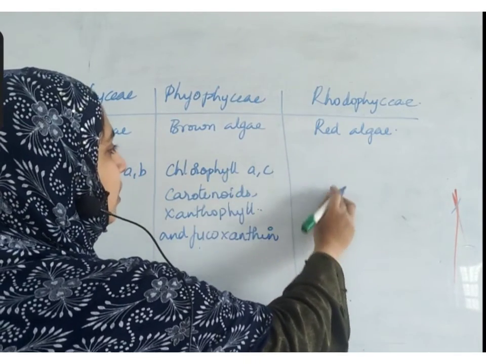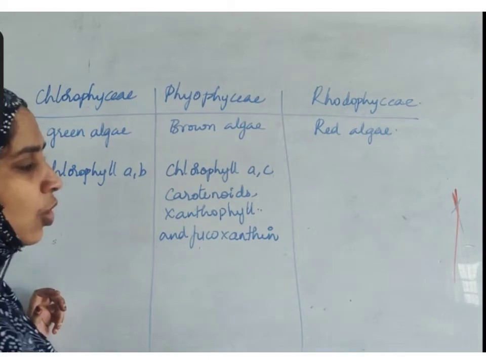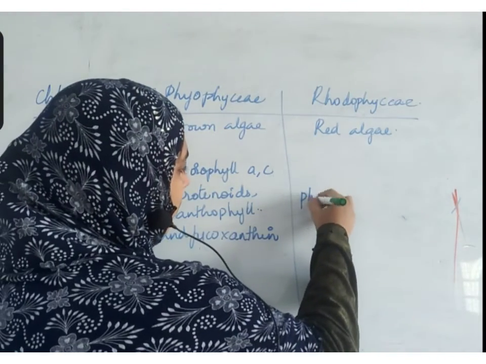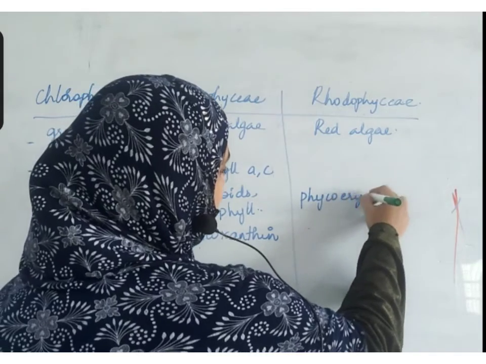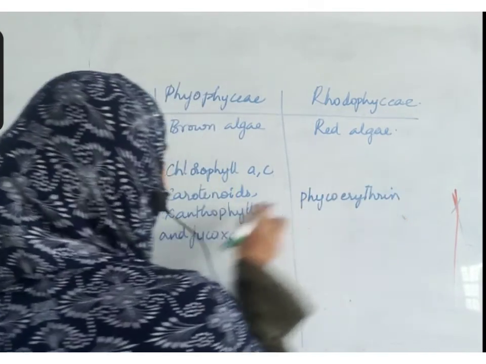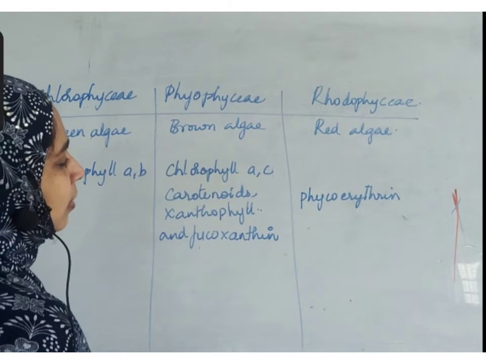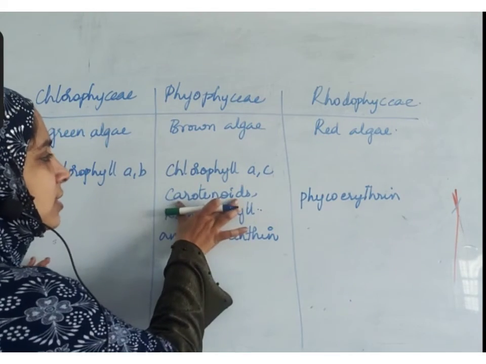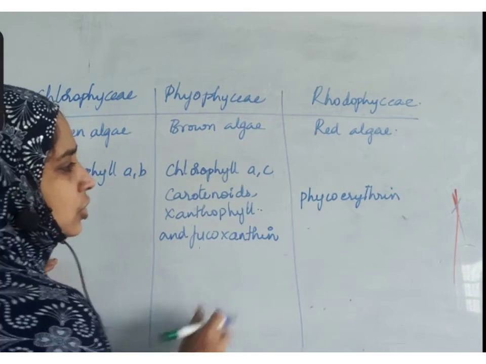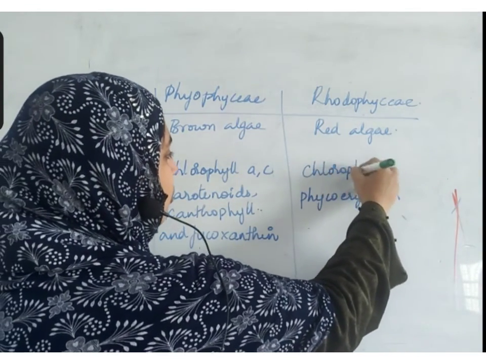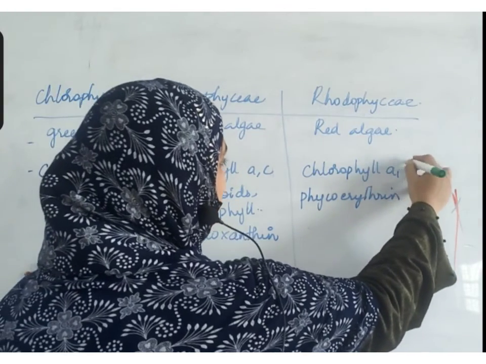Rhodophyceae have a red color pigment called phycoerythrin. Phycoerythrin is a red color pigment. In Phaeophyceae, xanthophylls and fucoxanthin contribute to the brown color. Carotenoids can be yellow in color also, right? The chlorophylls present in Rhodophyceae are A and D.